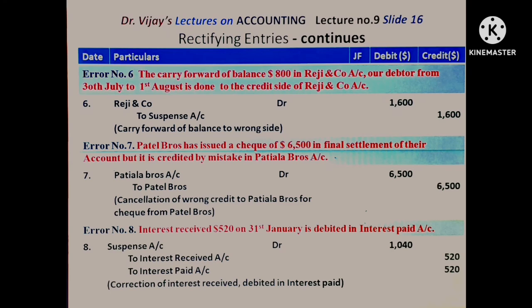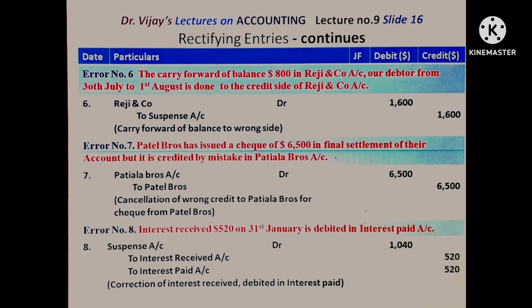Slide 16 gives rectification entries for errors 6, 7 and 8. Error number 6. The carry forward of balance $800 in Reggie & Company account, our debtor, from 30 July to 1st August is done to the credit side of Reggie & Company account. In a debtors account, balance brought down should come in debit side.